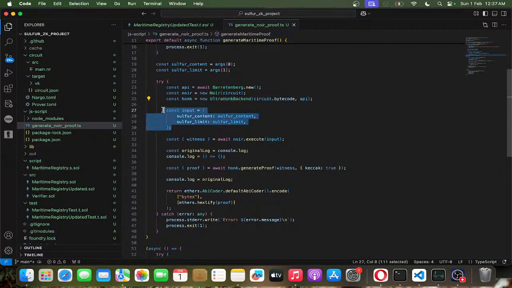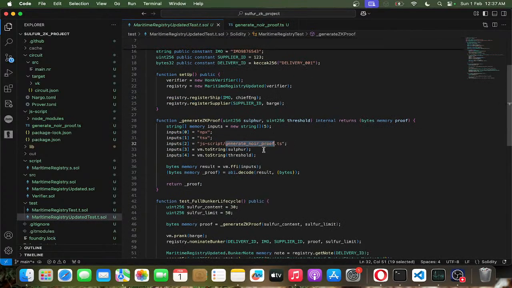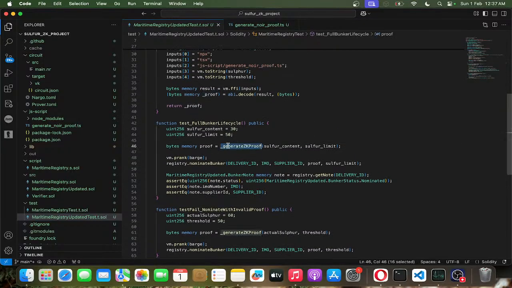Here you can see we are generating an input that takes two parameters, the public and the private parameters, using the execute function on Noir, which is going to produce the witness. So Honk or the backend is going to use this witness to generate the proof, and this proof is being encoded and then returned to the test script where we are using the proof. Here you can see we are returning the proof and then passing it to the function parameters. On the blockchain, we are calling the verify function that's been generated from this Noir programming language circuit.